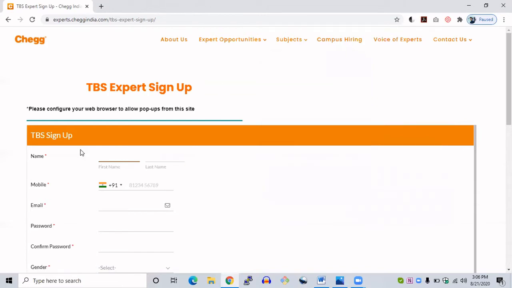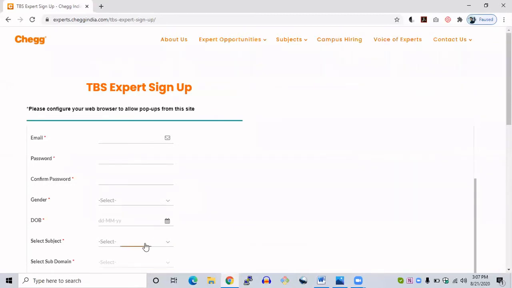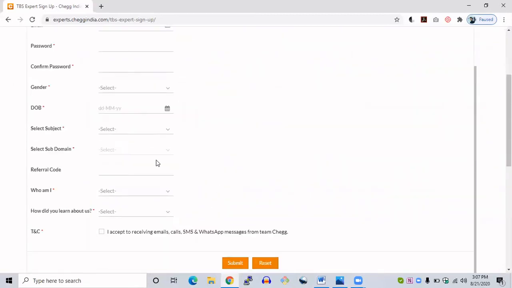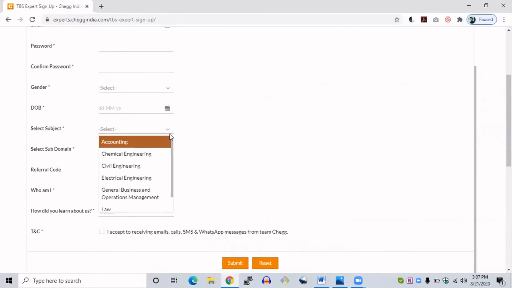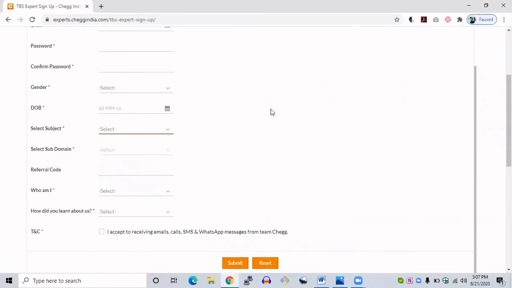Based on the information which they have asked on the sign up page, you have to provide all the details here. Once you provide all the details, you need to select the subject here. Based on your preference, you can select the subject and then the subdomain.